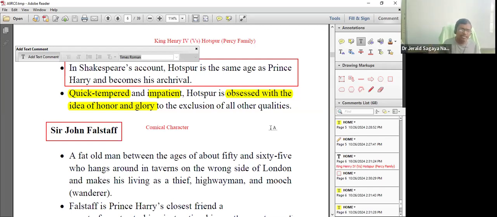A big coward. The humor that comes from that cowardice is the comic relief in this historical play, Sir John Falstaff. Shakespeare was making this character appear as a comical character and he was satirizing some of the cowards in the nobility. He created this character to satirize the cowards in the nobility.